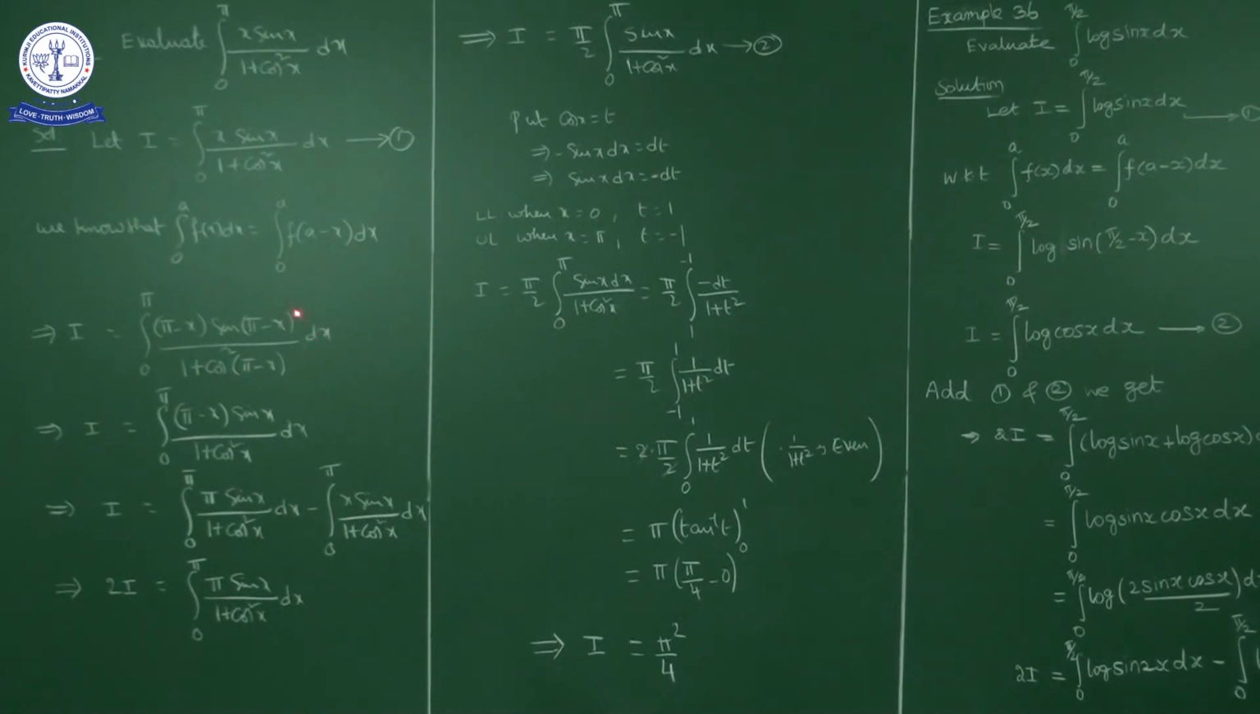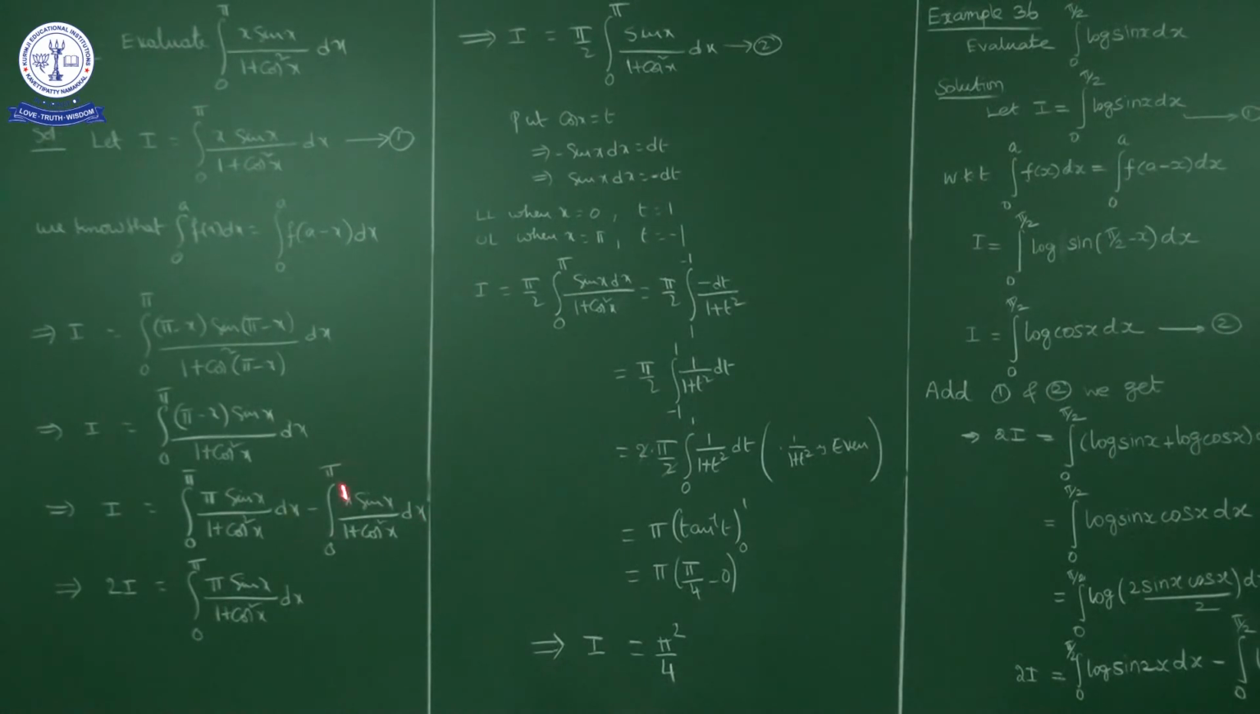Sin(pi minus x) is what? Sin x. In the denominator, 1 plus cos(pi minus x) is minus cos x, but because of the square it will be cos square x. So I is equal to integral 0 to pi of (pi minus x) sin x upon 1 plus cos square x dx. Multiply sin x inside, and write this as a difference of two integrals. So I is equal to integral 0 to pi of pi sin x upon 1 plus cos square x dx minus integral 0 to pi of x sin x upon 1 plus cos square x dx.